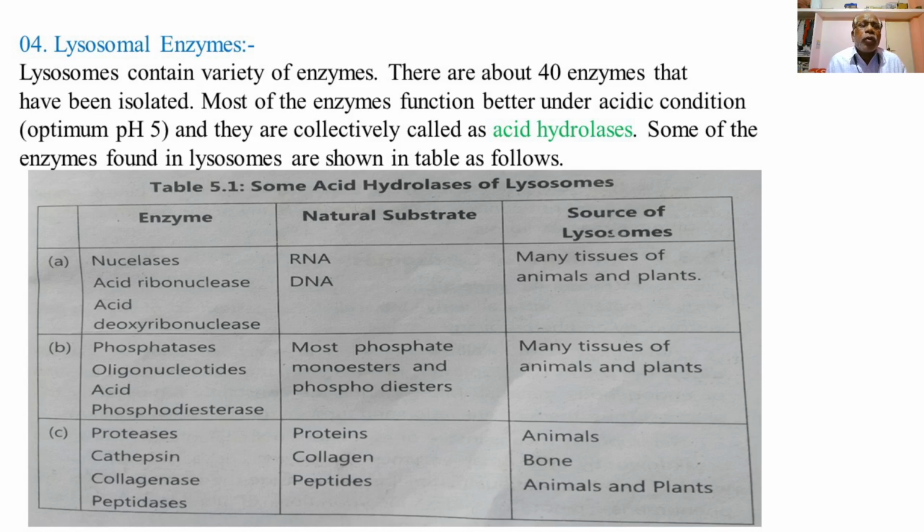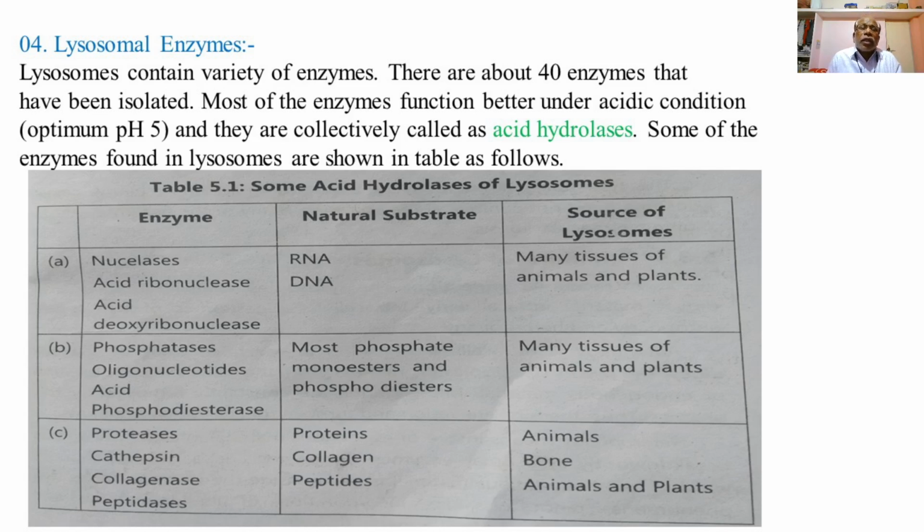Some of the enzymes found in the lysosomes are shown in the table as follows. Now we will explain some acid hydrolase enzymes of the lysosome.